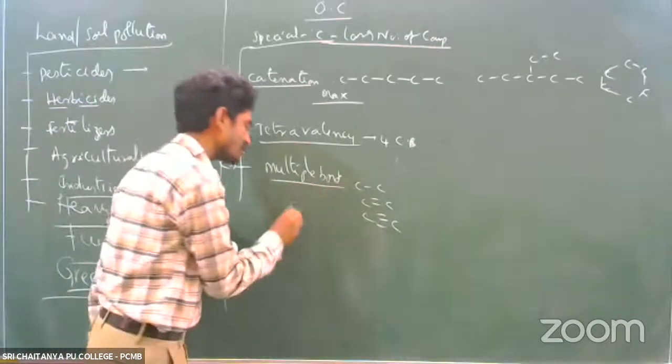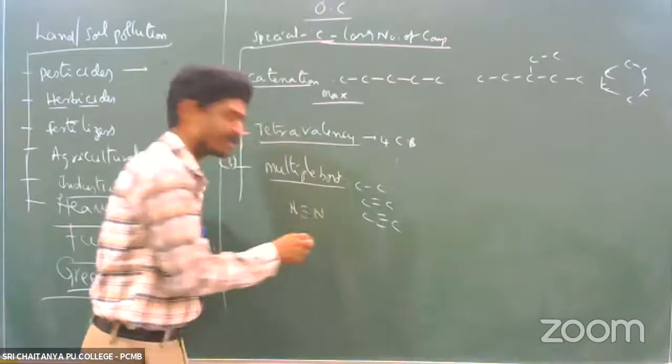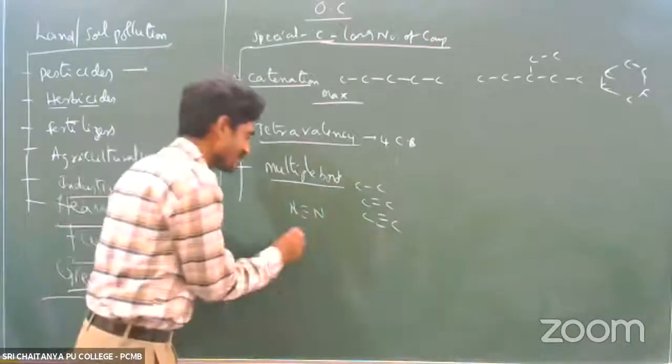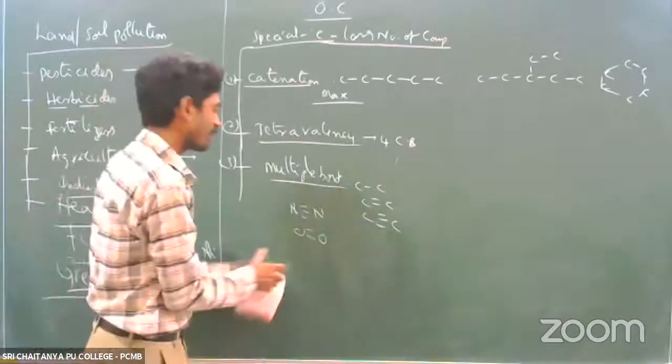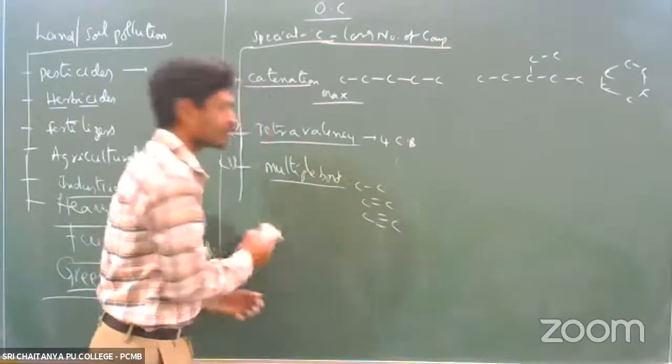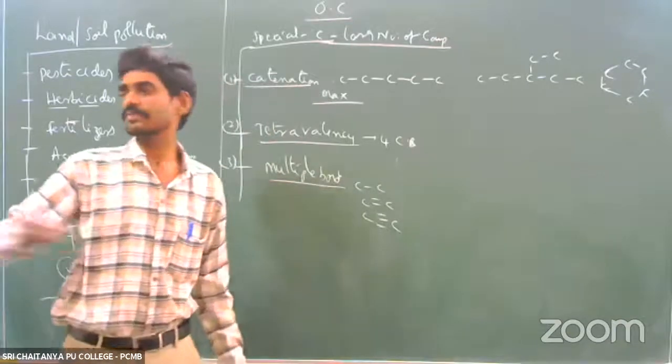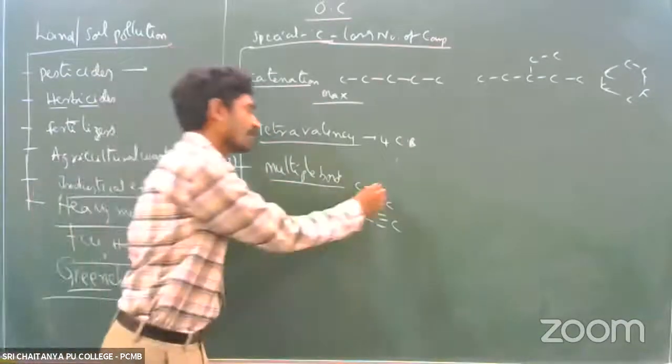For example, take nitrogen. Nitrogen can form a triple bond only between two nitrogen atoms. Oxygen can form only a double bond between two oxygen atoms. But carbon can form single bonds, double bonds, and triple bonds. It can form all types of bonds. So that's why this is multiple bond formation.